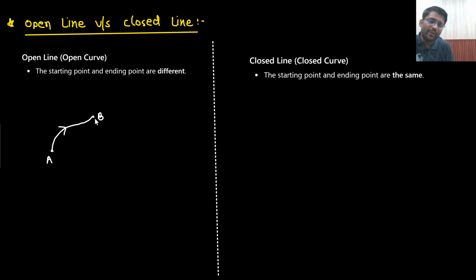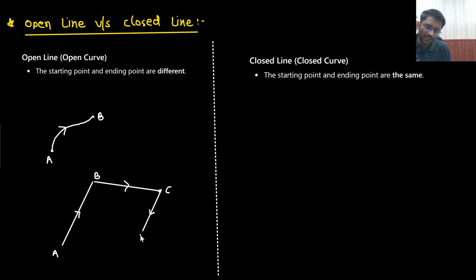So I am moving from A to B. I am not coming back from B to A, right? This is the path that I am following, A to B. Or let's just say I went from A to B, then I went from B to C, then from C to D. This is the path I followed.